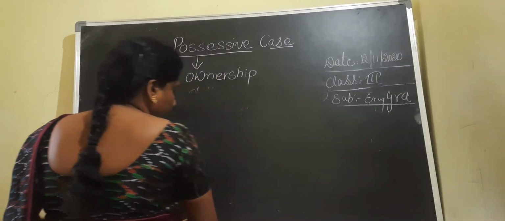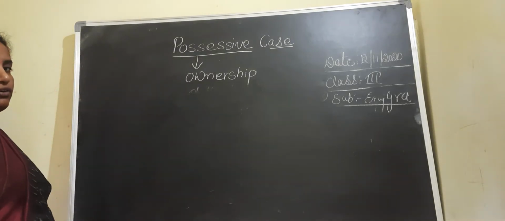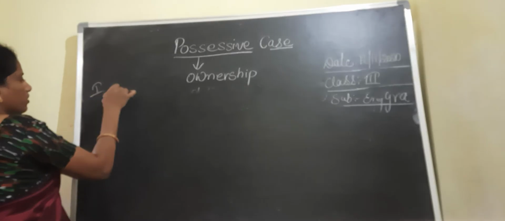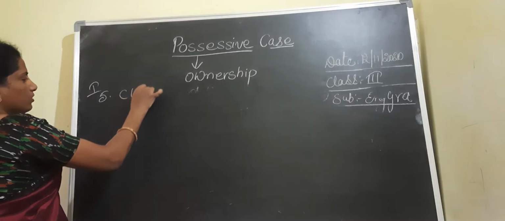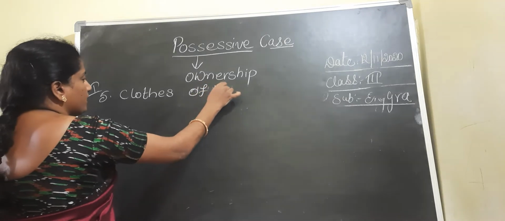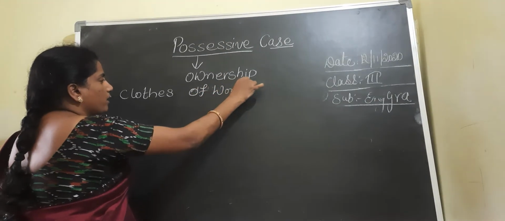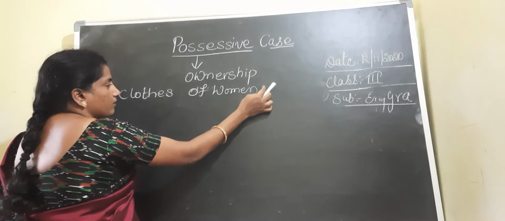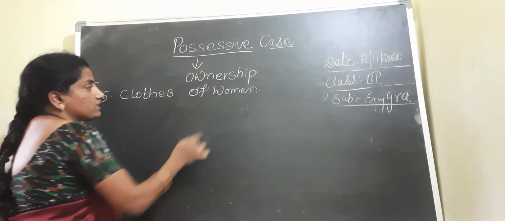Now, the fifth one: they gave children clothes of women. If you observe, women is the plural of woman. Here the plural doesn't end with s.